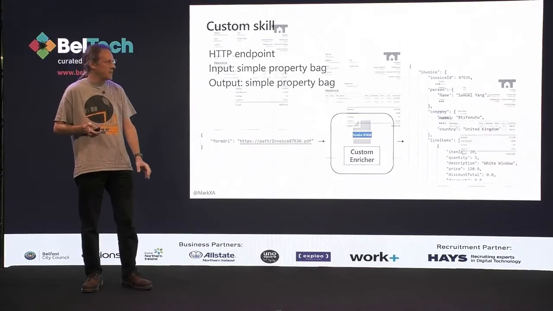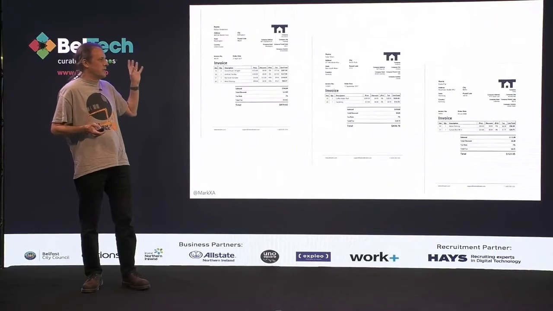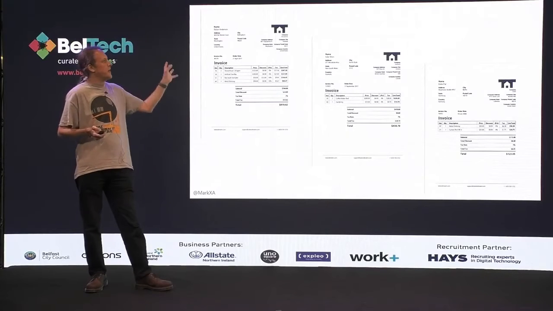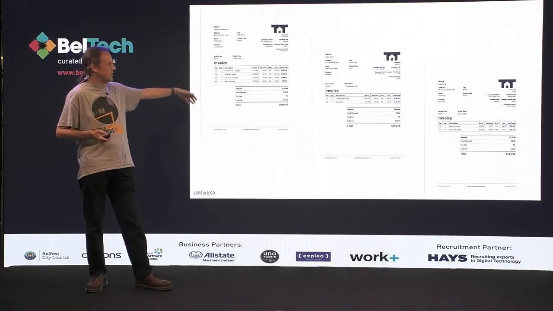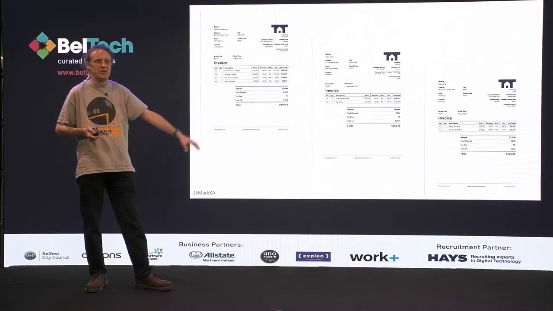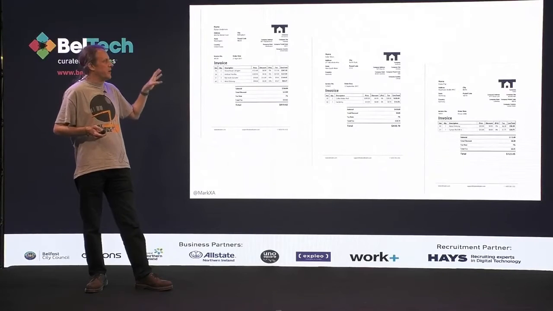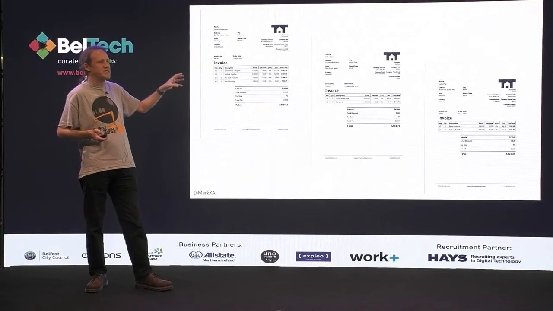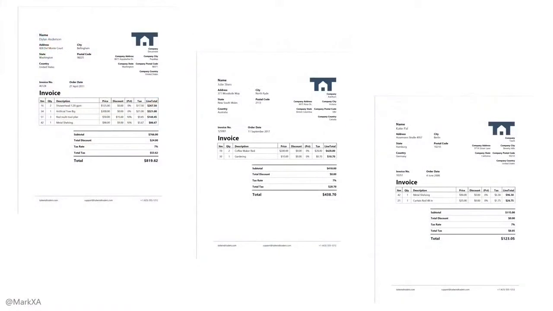So in this example, we've got a whole pile of invoices here, and they're all in that format, but they've all got different numbers of rows and different information in them. And what we want to do is take our PDF invoices and get those indexed up so that we can actually see the details of the line items, so that we can see the tax rates, and we can get all that information and search on it, even though at the moment this is pretty much just an image.